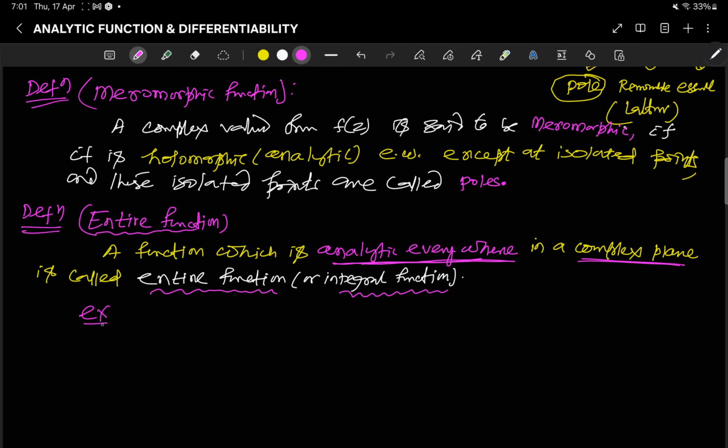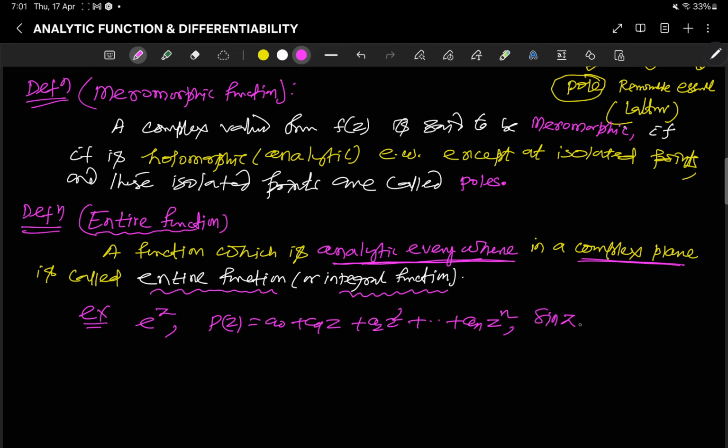For example, e to the power z, it is analytic everywhere, it is differentiable everywhere. Polynomial function p(z), a0 plus a1z plus a2z square up to an z to the power n, positive integral power of z, right? These are the integral functions.